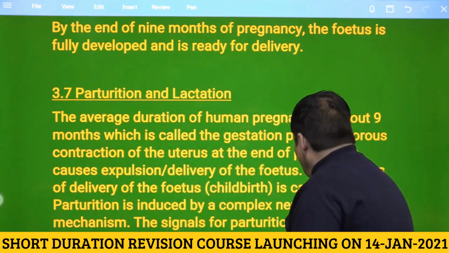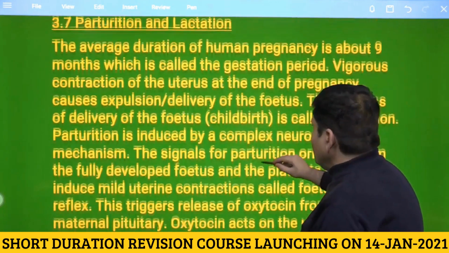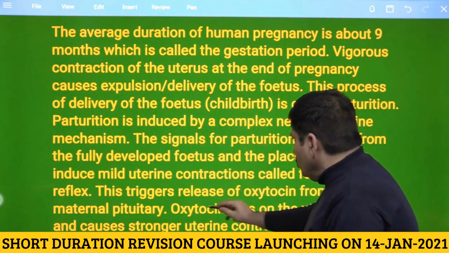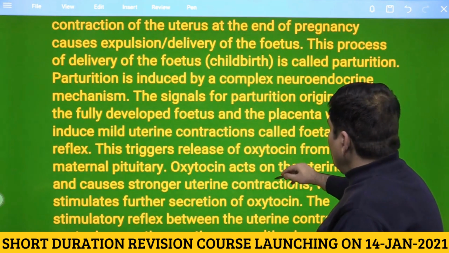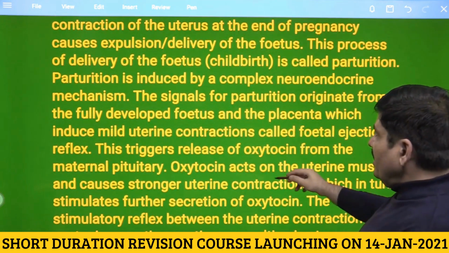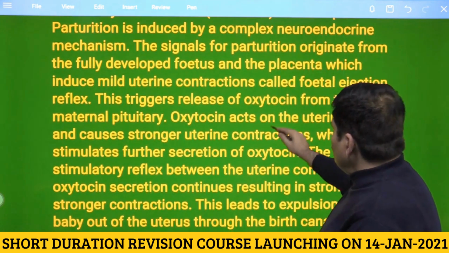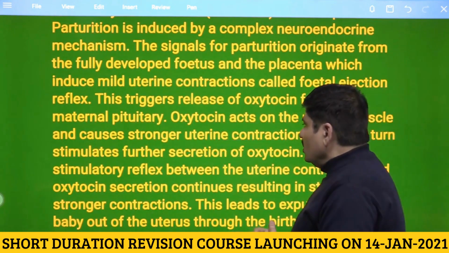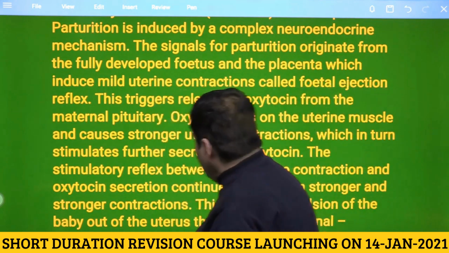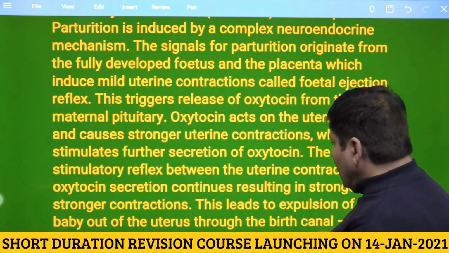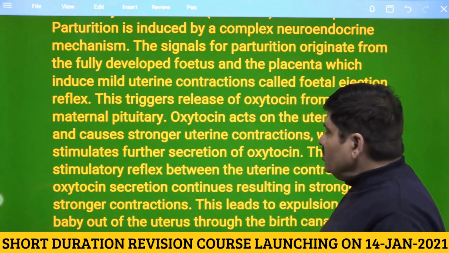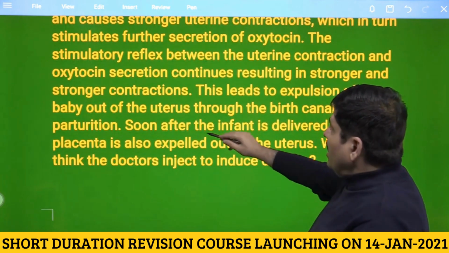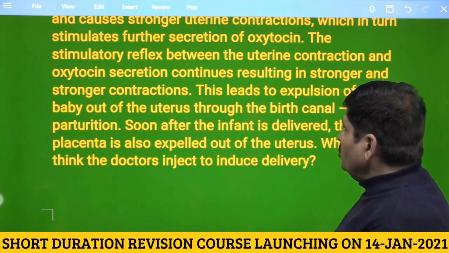So now after the gestation period, there is a complex neuroendocrine mechanism, and we know about the role of oxytocin. We know what exactly is a fetal ejection reflex, and oxytocin acts on the uterine muscle and causes stronger uterine contraction. We know that these are the labor pains, and there is a positive feedback that leads to the expulsion of the baby outside the uterus through the birth canal, and this process is called parturition.